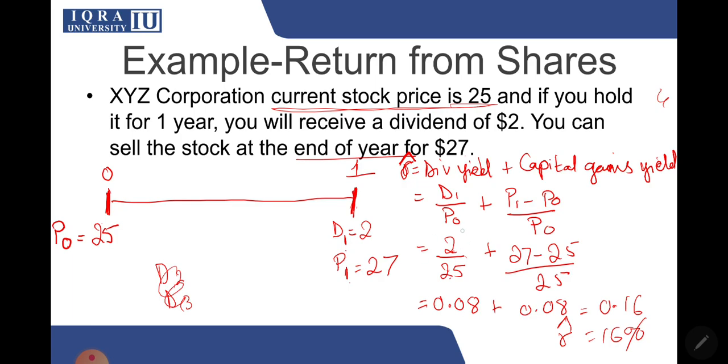So your dividend yield, the return coming in the form of dividend, is 8%. Similarly, the stock price has also gone from 25 to 27, so you are gaining $2 over here as well. So again, you're getting an 8% return, but this time in the form of capital gain. So your total return is 16%. Okay, so I hope this question is clear.